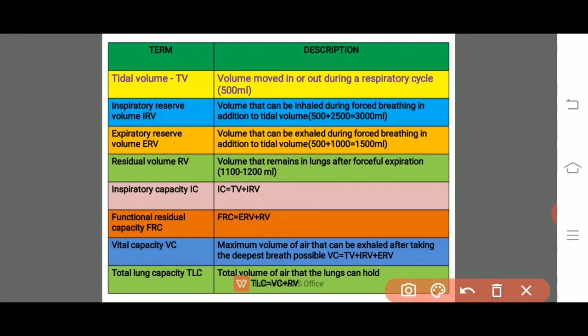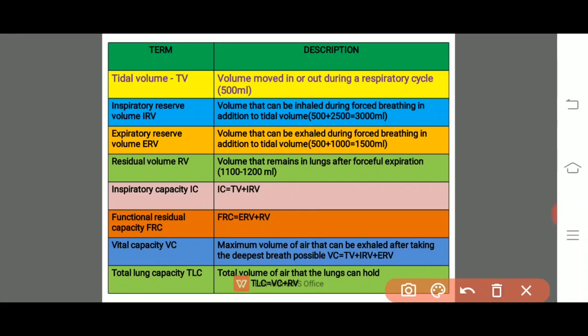And functional residual capacity, FRC, is equal to expiratory reserve volume, ERV, plus residual volume. Then vital capacity, VC, is the maximum volume of air that can be exhaled after taking the deepest breath possible. VC, vital capacity, is equal to tidal volume, inspiratory reserve volume plus expiratory reserve volume.